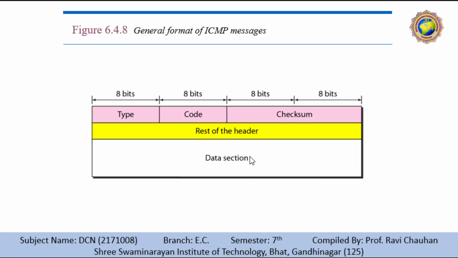The data section in error messages carries information for finding the original packet that has the error. In a query message, the data section carries extra information based on the type of the query.